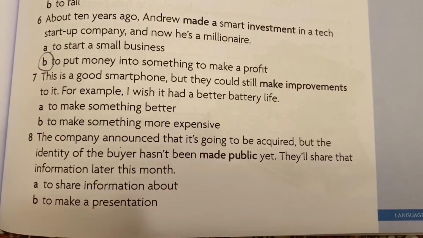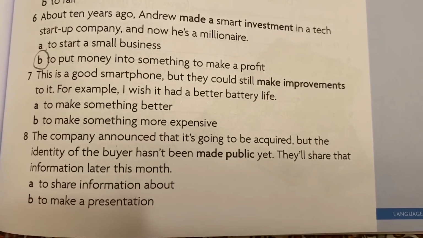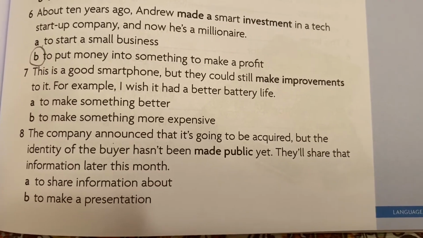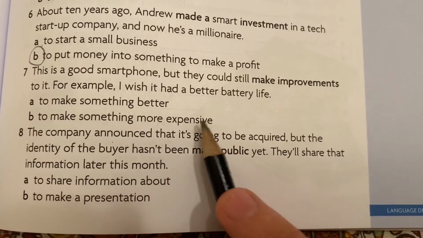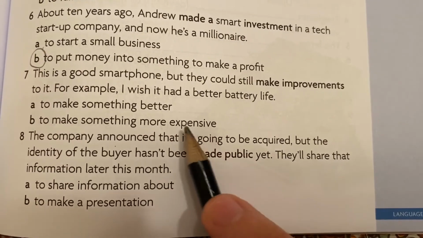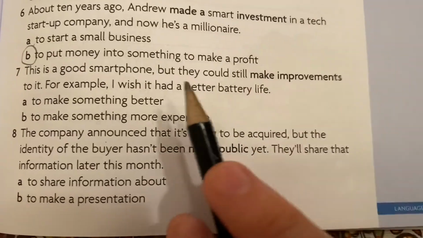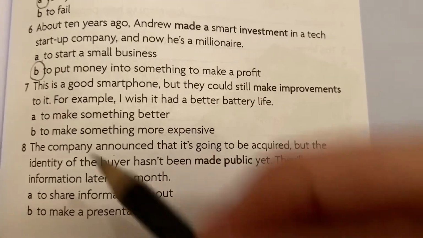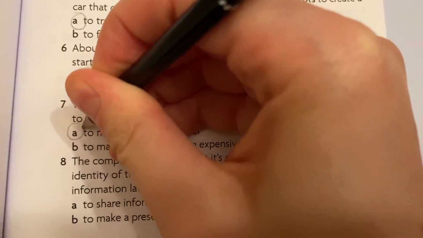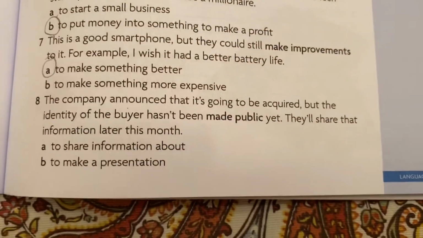This is a good smartphone, but they could still make improvements to it. For example, I wish it had a better battery life. We know it's not B because nothing about money is mentioned. Expensive, nothing is mentioned that has to do with money or the expense of a phone. So to make improvements, to make something better.